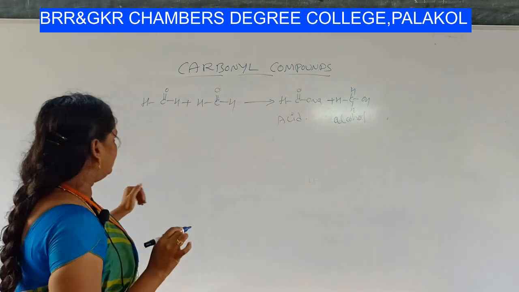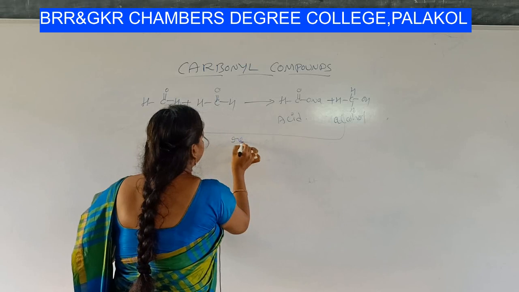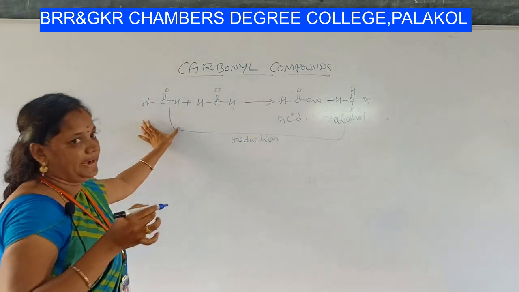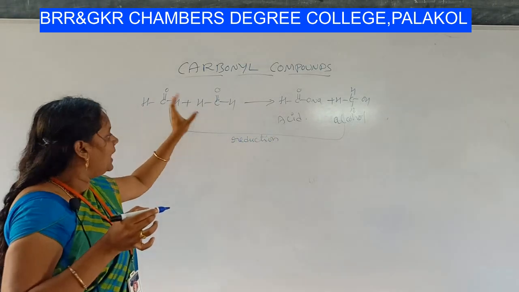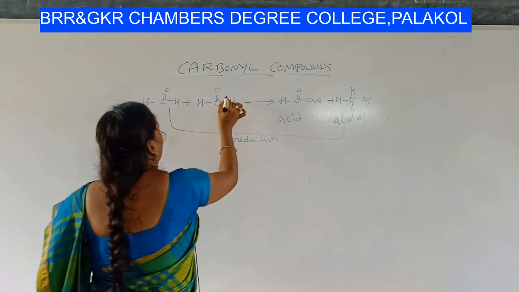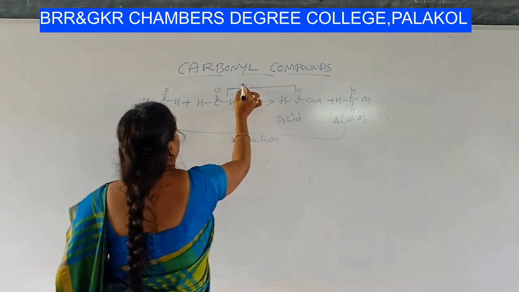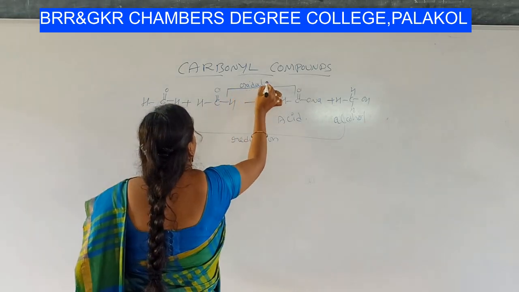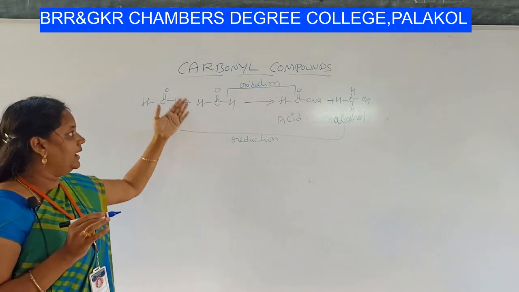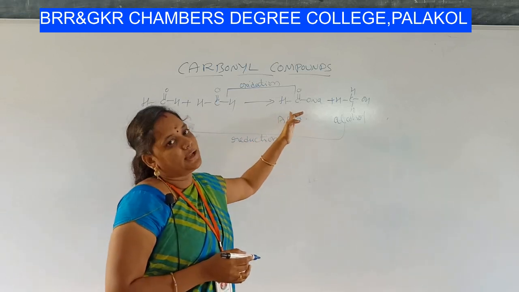Okay, what happens here? One mole of aldehyde undergoes reduction to form alcohol, whereas another mole of aldehyde undergoes oxidation to form the sodium salt of carboxylic acid.